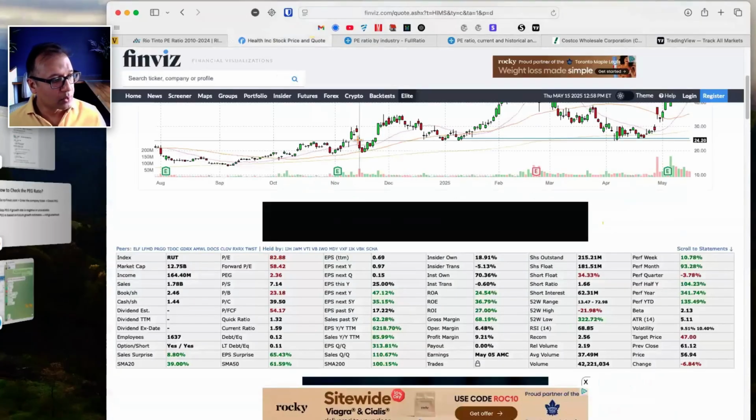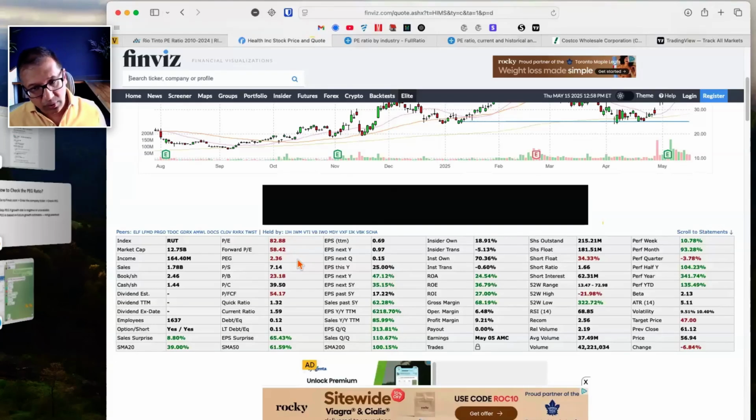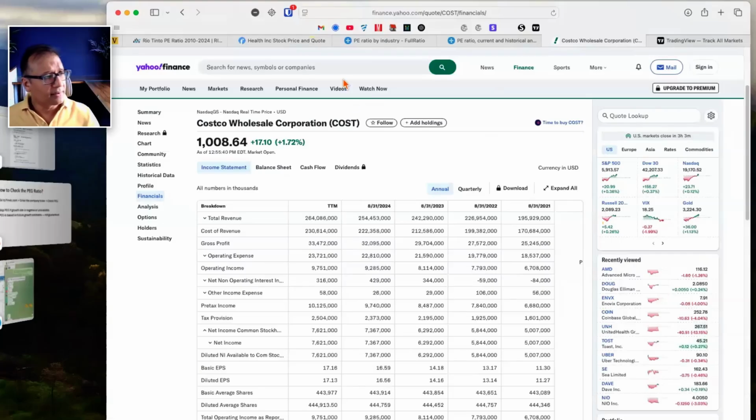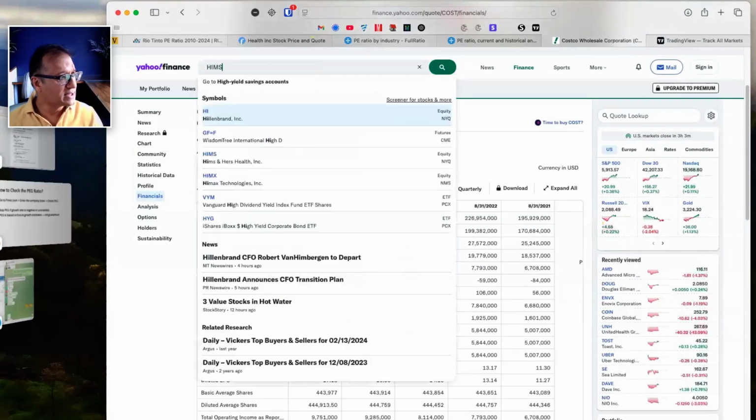Next thing we need to look at is what is a PEG? So PEG is 2.36. Again, PEG of over 2 is possibly overvalued, especially if a company's growth is slowing down. So please pay attention to that. Now, let's look at the financials of this company. So go back to finance.yahoo.com and let's type in HIMSS.